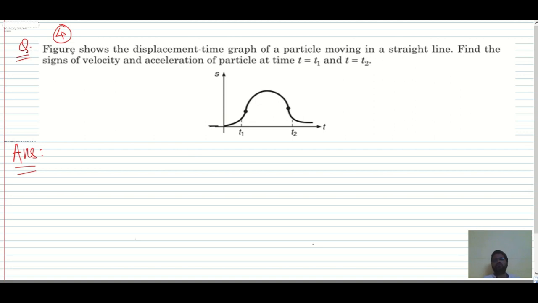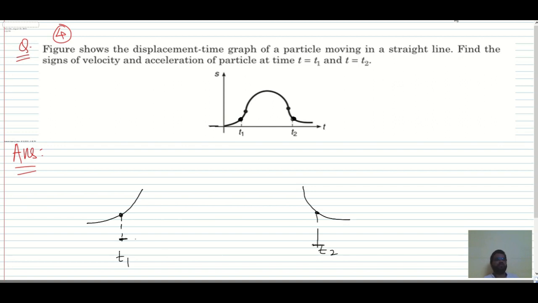Okay, so in this fourth question, it is given: the figure shows the displacement time graph of a particle moving in a straight line. Find the signs of velocity and acceleration of the particle at time t is equal to t1 and t is equal to t2. So at this point we want the acceleration and velocity, and at this point we want acceleration and velocity. So I'll just draw it separately and show. For the first one, the graph is somewhat like this, and for the second one, the graph is somewhat like this. So this is t1 given, and this is t2 given. Okay, no problem.